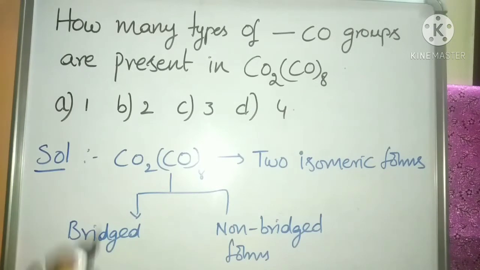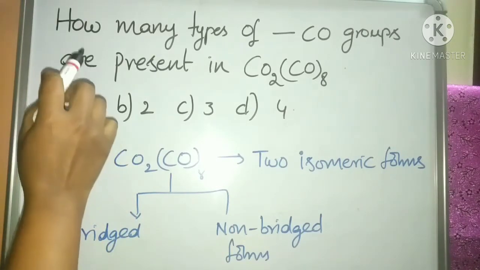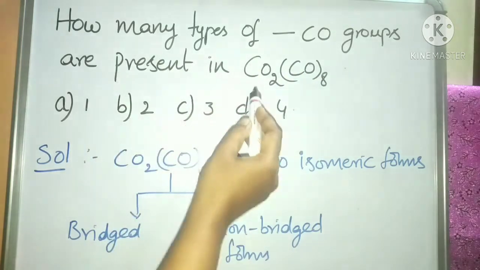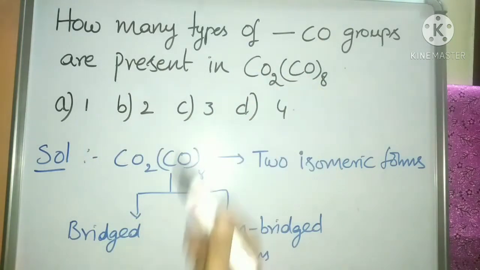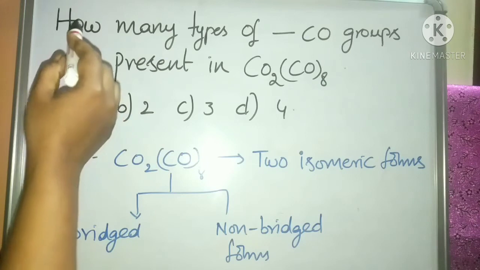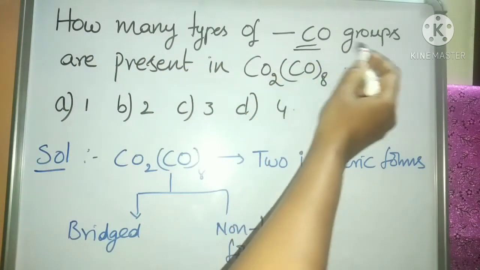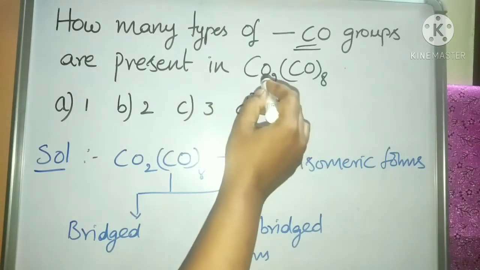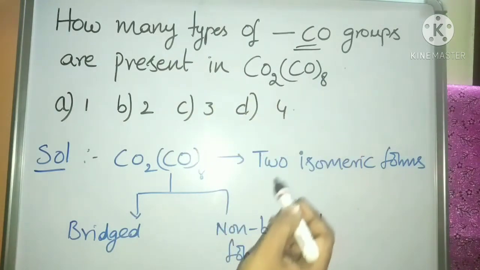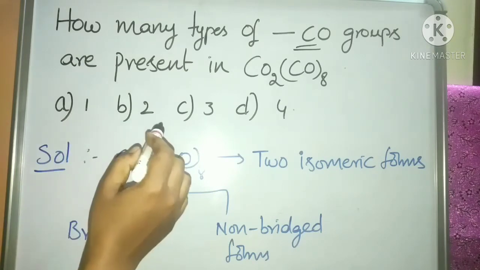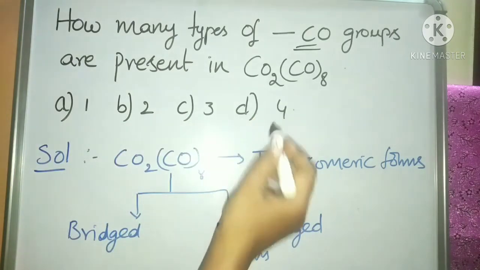The next question comes like this: how many types of carbonyl groups are present in dicobalt octacarbonyl? Once again, how many types of carbonyl groups are present in dicobalt octacarbonyl? The options given were A is 1, B is 2, C is 3 and D is 4.